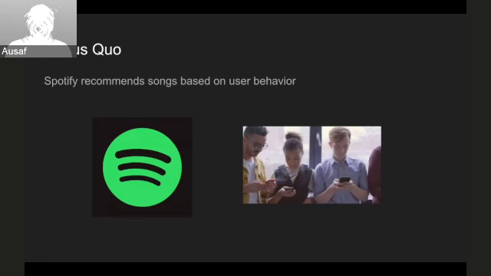We present Songs Like Me, our final project for CS4641. The status quo right now is that Spotify ultimately recommends songs based on user behavior and listening history.